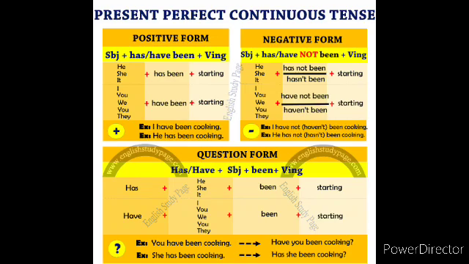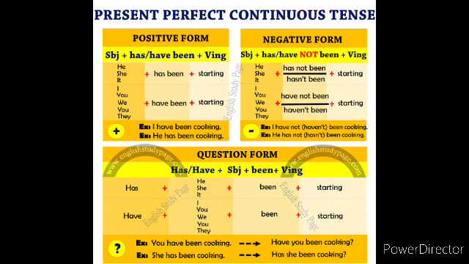So see here, he has been starting, she has been starting, it has been starting, I have been starting, you have been starting, we have been starting, they have been starting. Look at the example here. I have been cooking.